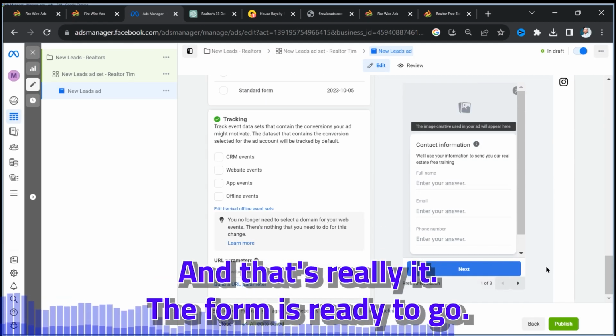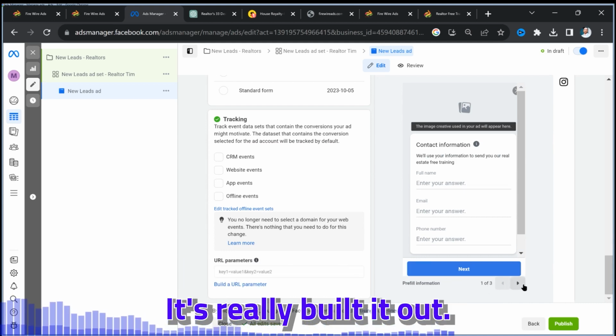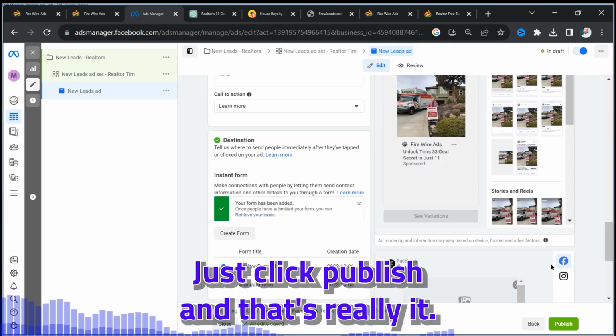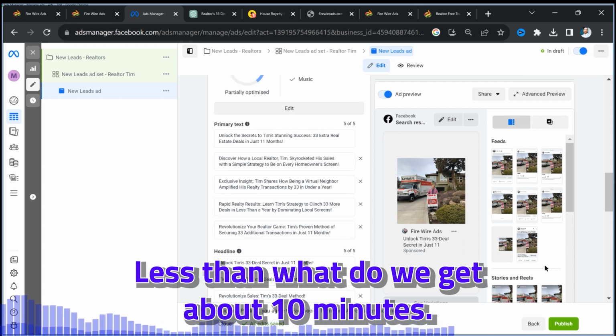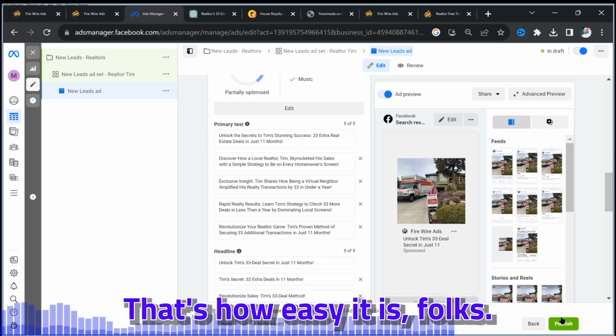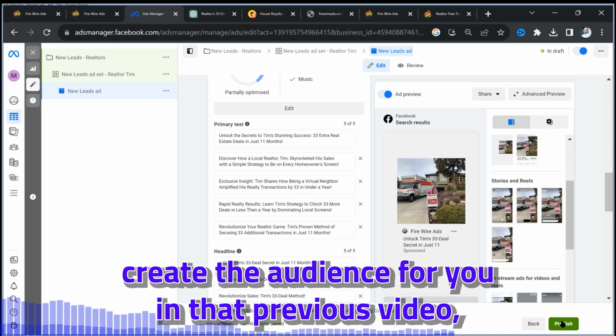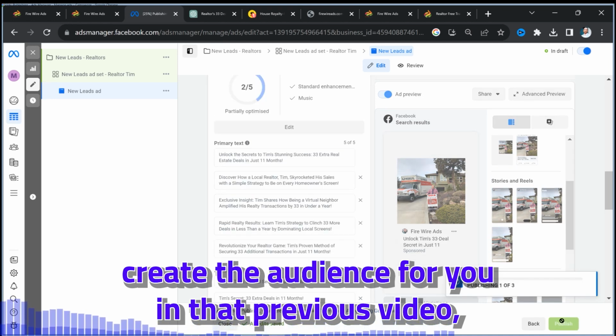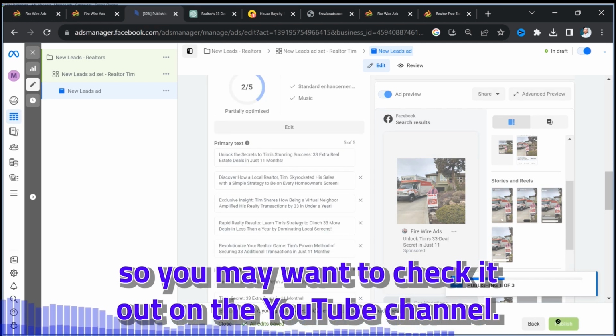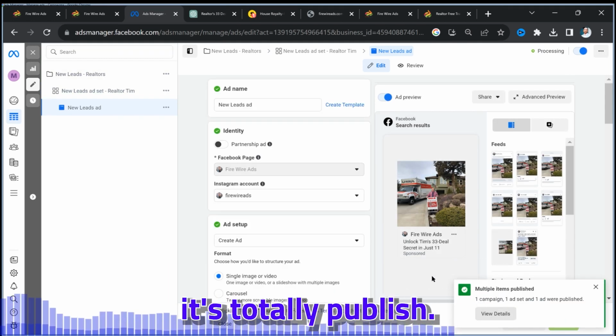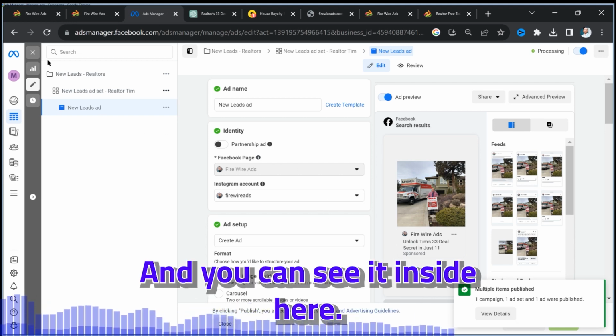And that's really it. The form's ready to go because we already pre-built it out. You just click publish. That's really it. Less than, what are we at? About 10 minutes. That's how easy it is, folks. Now, I did create the audience for you in that previous video, so you may want to check it out on the YouTube channel. So it's totally published, and you can see it inside here.